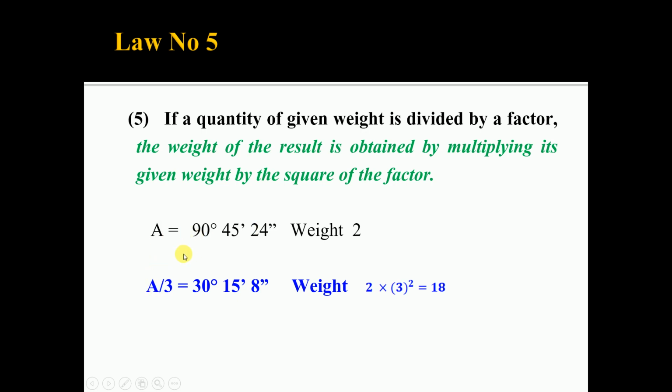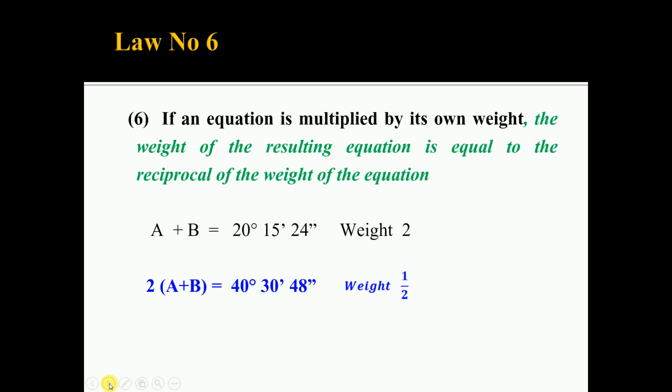So, A by 3 is equal to 30 degree, 15 minutes, 8 seconds, and according to this law number 5, if you divide this quantity by a certain factor, then the weight of the result is equal to weight multiplied by the square of the factor. So, 2 into square of the factor, that is 9, 9 into 2, 18. This is law number 5.